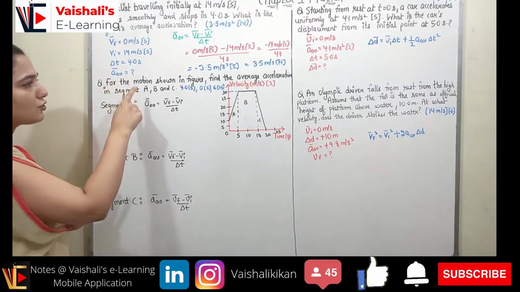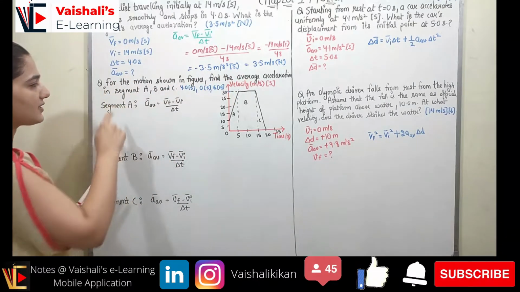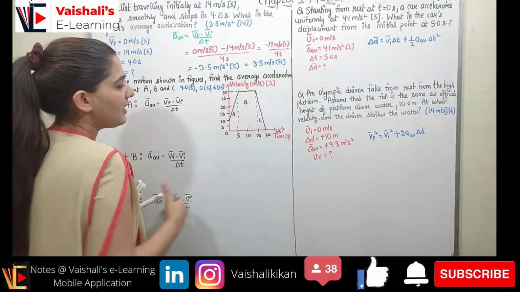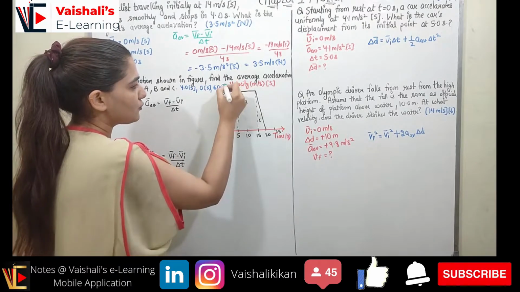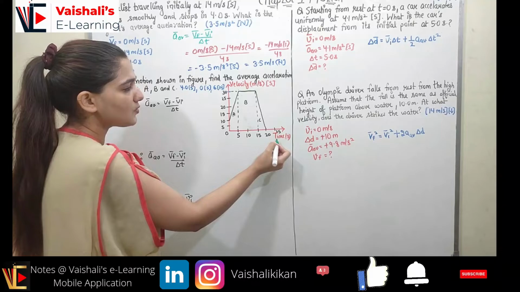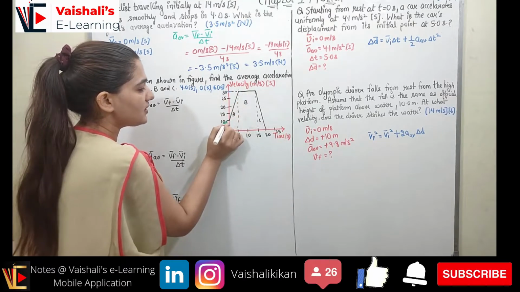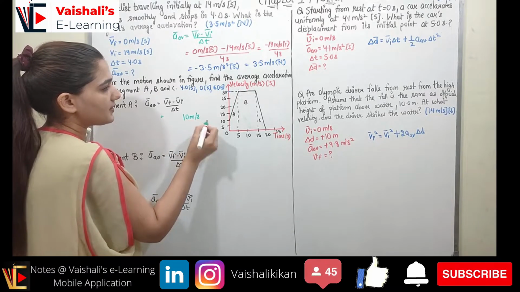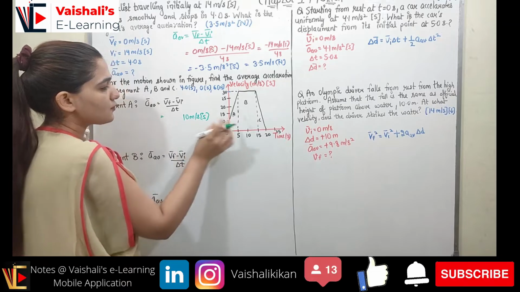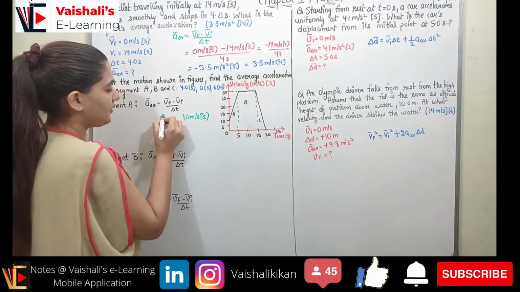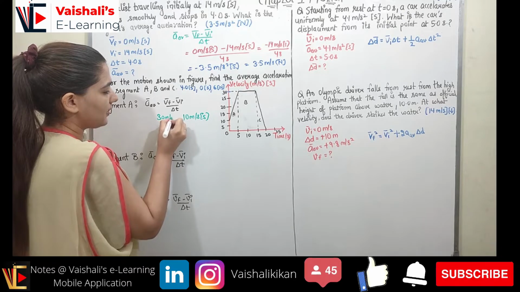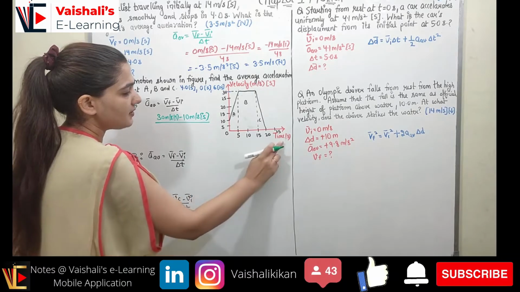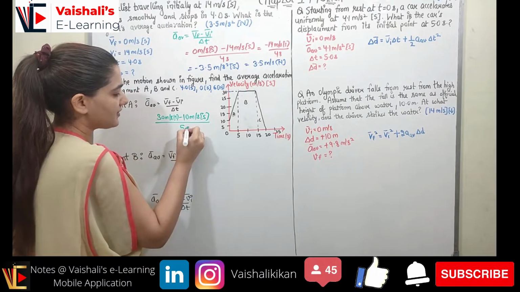So now for the motion shown in the figure, find the average acceleration in the segments A, B and C. Now this is the figure, and here in segment A, y-axis represents the velocity, x-axis represents the time. If I see the initial velocity, it is 10 meter per second, right? So at the initial velocity, I will be putting 10 meter per second and direction is south, right? Now what is the final velocity? It is 30 meter per second in south, right? Now what is the total time taken? Time taken is on the x-axis in seconds, so it is 5 seconds, right?